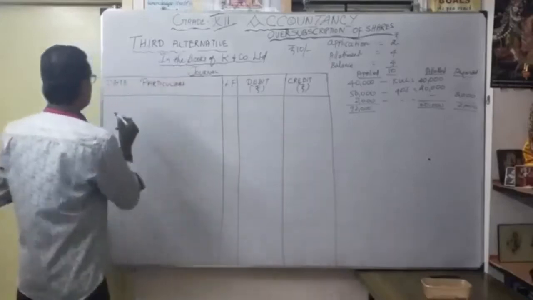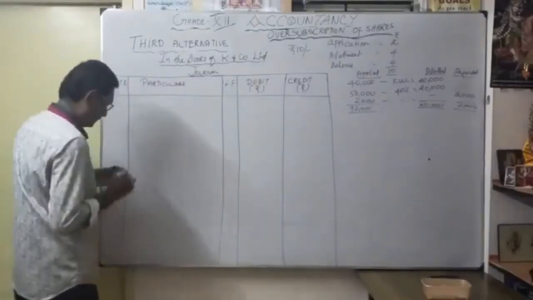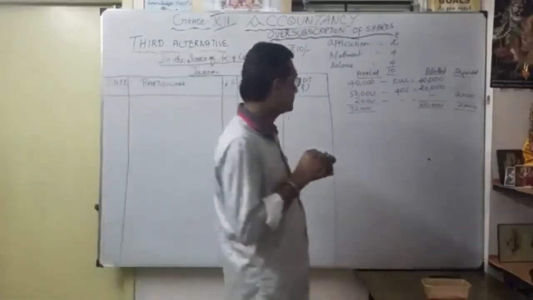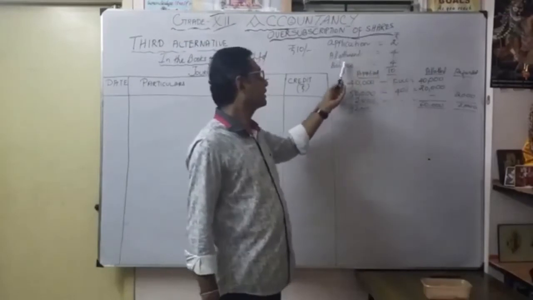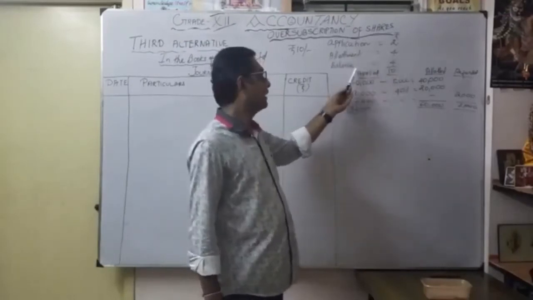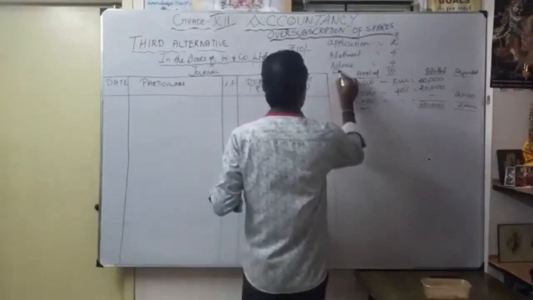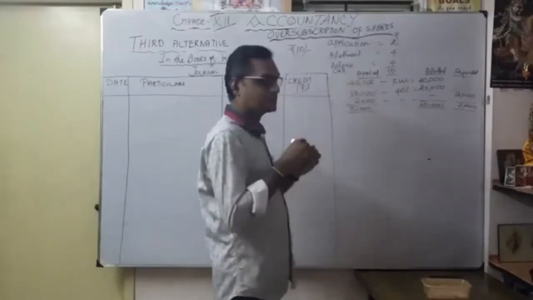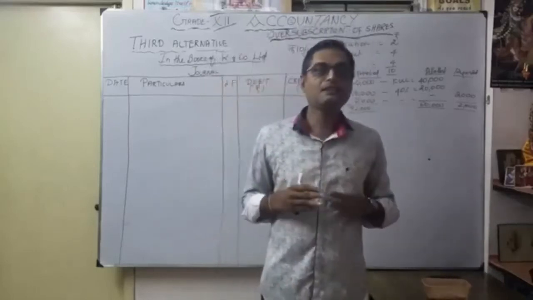Okay, so as a date column, sometimes they give the date, and you have to write the date. What is the face value of the share? 10 rupees. What is the application money? 2 rupees. Then allotment, 4 rupees. Then balance call money, 4 rupees. Okay, in our problem, we did not mention the balance call. Discussion is only for the application money, then share allotment.